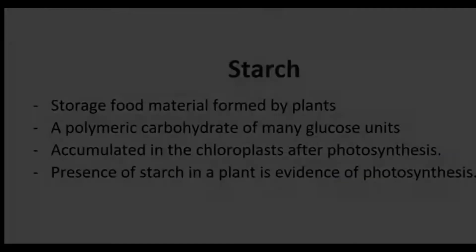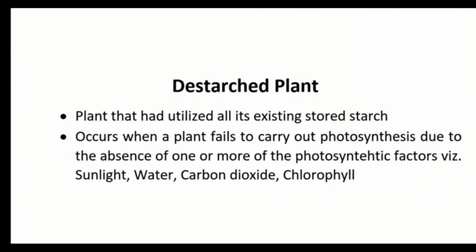Next, we have to know what is a destarched plant. A plant that has utilized all its existing stored starch. It occurs when a plant fails to carry out photosynthesis due to the absence of one or more of the photosynthetic factors. Example, sunlight, water, carbon dioxide and chlorophyll.